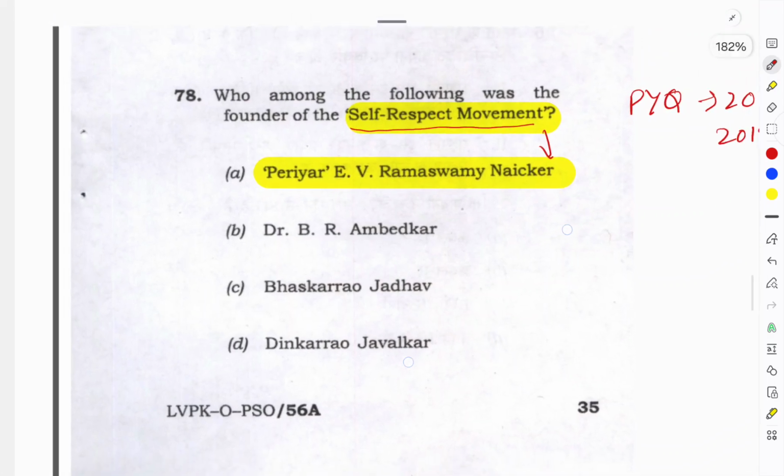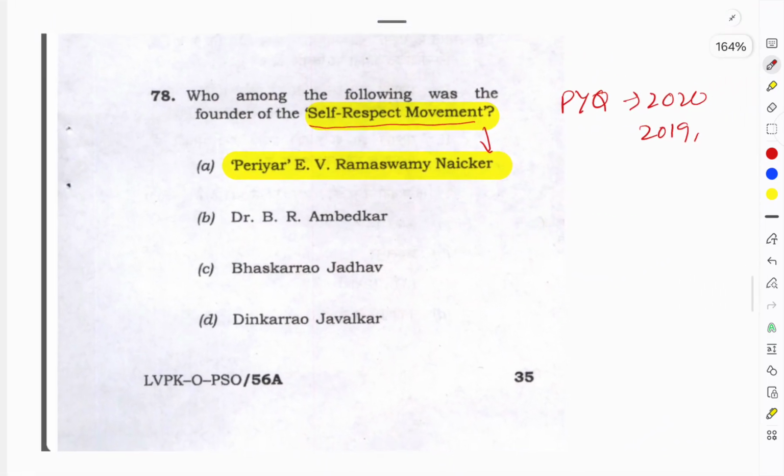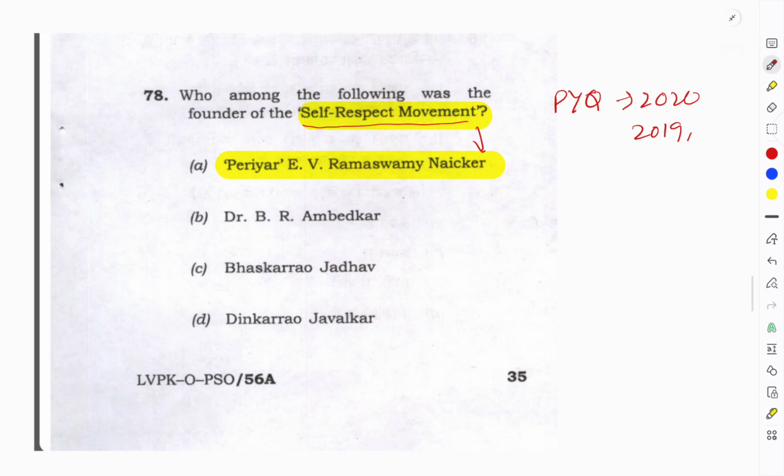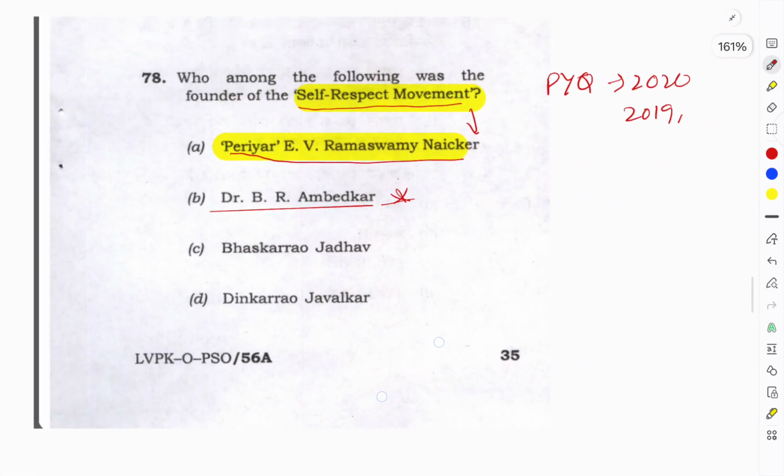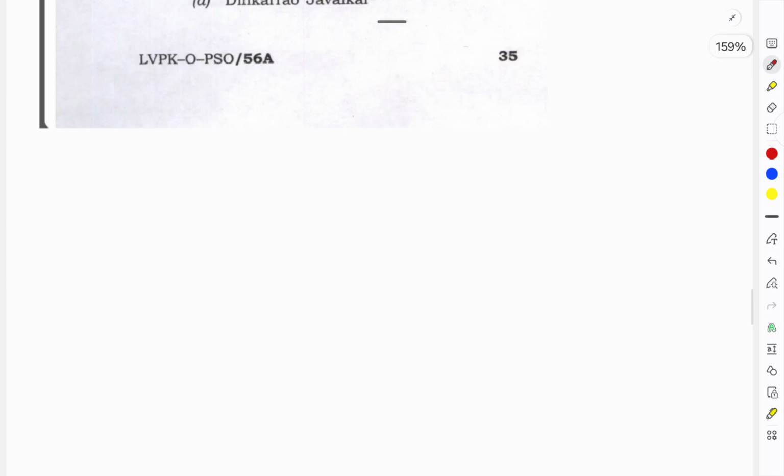You cannot skip PYQs, you don't dare to skip them, because without PYQs the prelims paper is not set. So Periyar E.V. Ramaswamy Naikar is the founder of the Self Respect Movement. Next time there can be a question on Ambedkar sir or Gandhiji or some of these, so you have to study these options as well. Most important here are Ambedkar sir and certain Dravidian movements, they will ask again and again. So again this is a PYQ, one of the easiest in the static part, and you cannot skip it. Next we will see the next question.